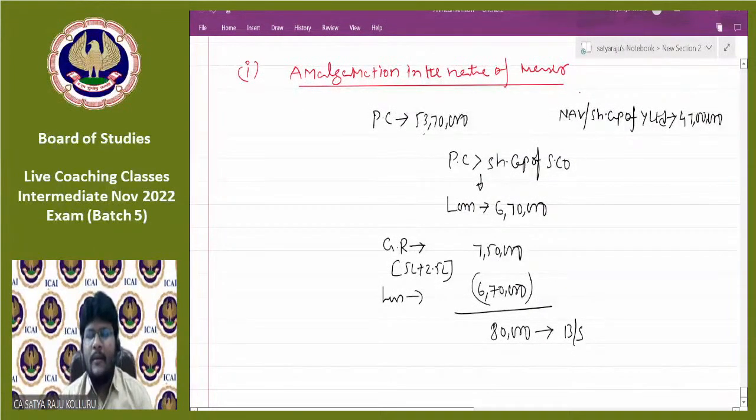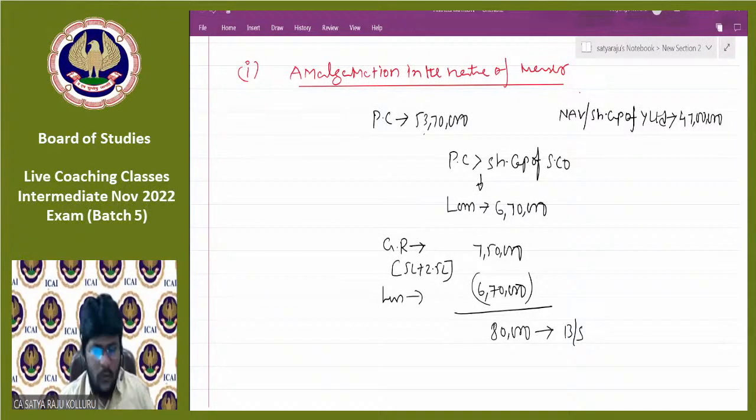In case of amalgamation in the nature of merger, we need to compare the PC with share capital of the selling company. If PC is greater than the share capital of the selling company, the loss we need to set off with free reserves of the purchasing company after takeover of reserves and surplus of the selling company.